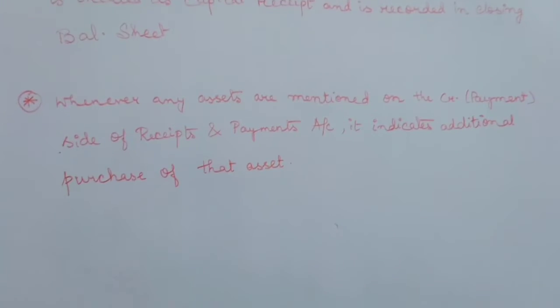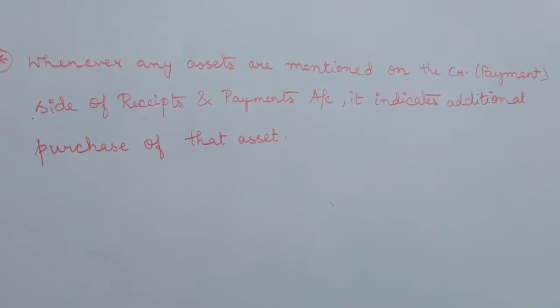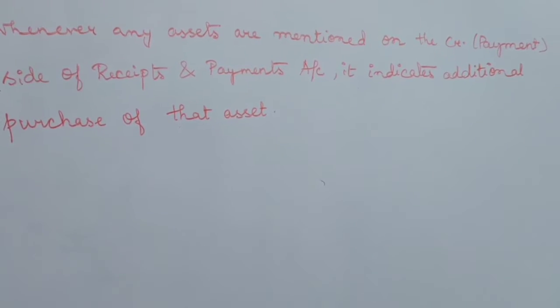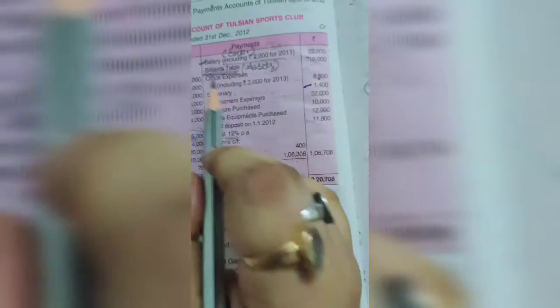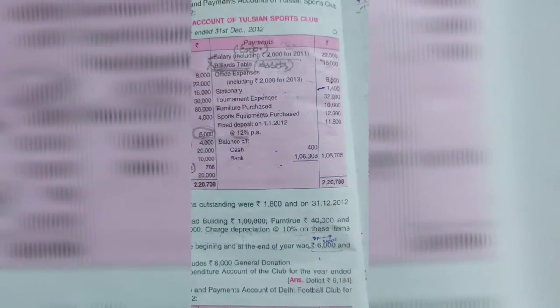Okay, so whenever any assets are mentioned on the credit or payment side of receipts and payment account, it indicates additional purchase of that asset. Means during the year you have purchased that asset. Okay, so normally assets are not recorded in income and expenditure account.